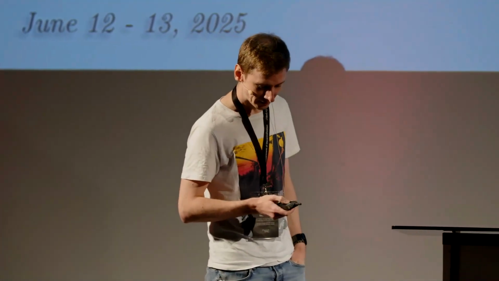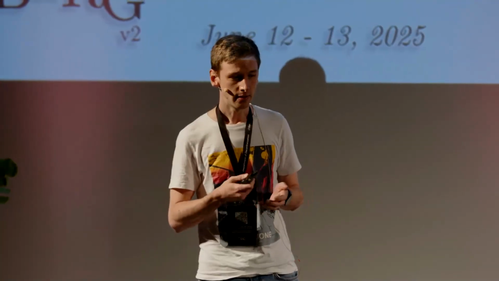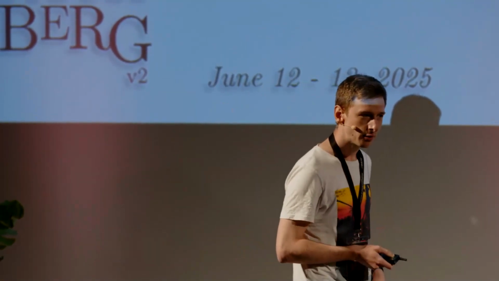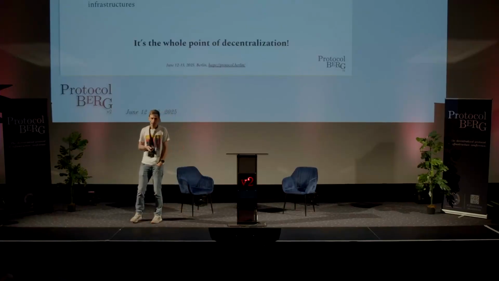And as the title of the talk suggests, we're going to be talking about censorship resistance. And censorship resistance probably here in this conference doesn't really need much of a motivation, but I'm going to spend one slide on it anyway. So why should we care about censorship resistance? It's basically one of the core principles of open and permissionless blockchains, and it is the main distinguishing feature to more centralized trading and settlement infrastructures. Or to say it a little bit more directly, censorship resistance is the whole point of why we want to have decentralization.